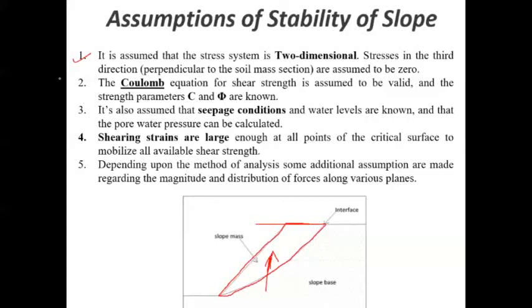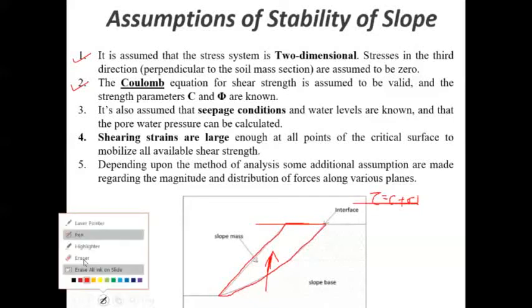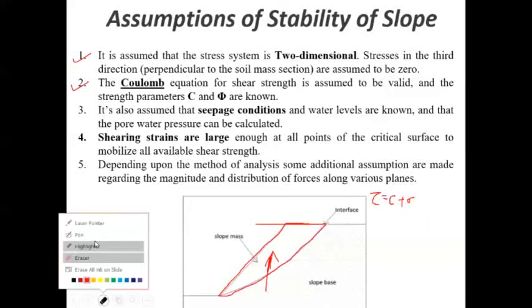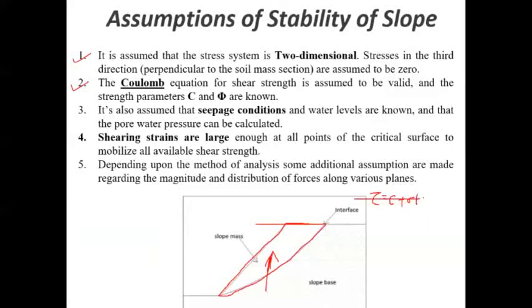The second one is the Coulomb equation. In the determination of shear strength, we use this equation: tau is equal to C plus sigma tan phi.